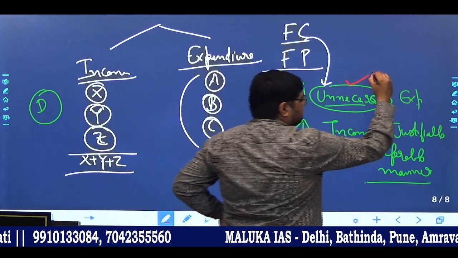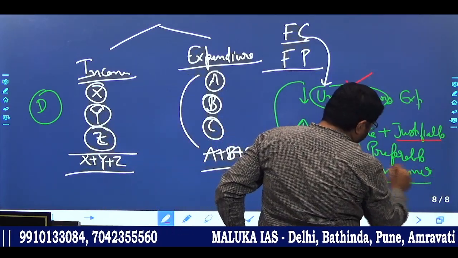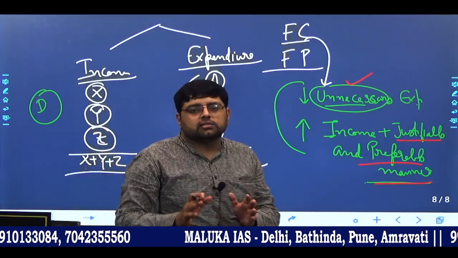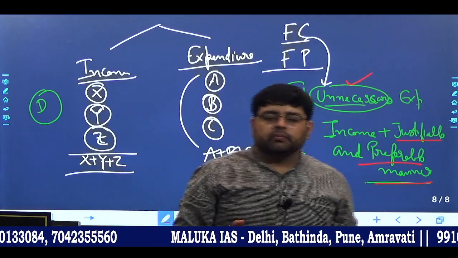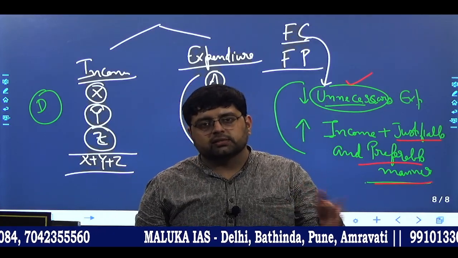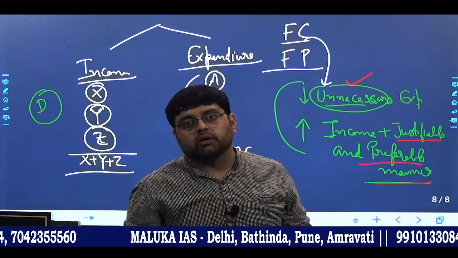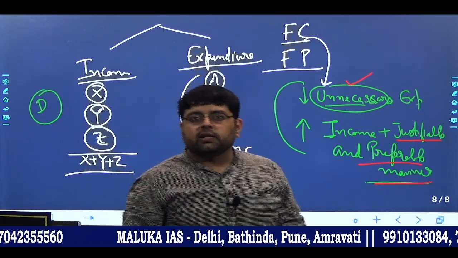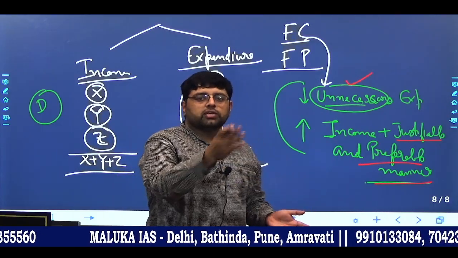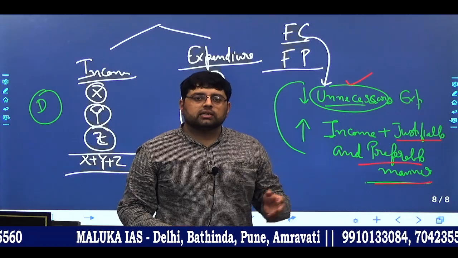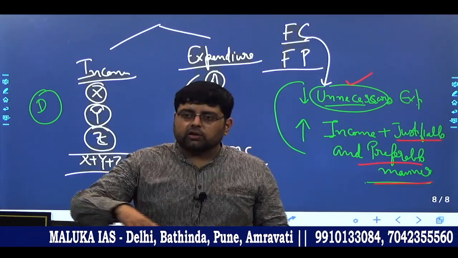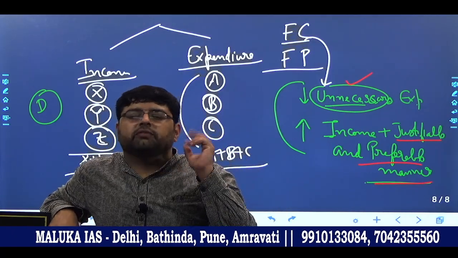One is unnecessary and another is justifiable and preferable manner. Ultimately the word unnecessary is a subjective term. Maybe some expenditure you feel is unnecessary if you think from a government point of view. For me it is something else. Okay, I also think that instead of saying this is unnecessary, I'll say this is necessary, this is unnecessary. So it is a subjective term. Now how do you have objectivity in this?